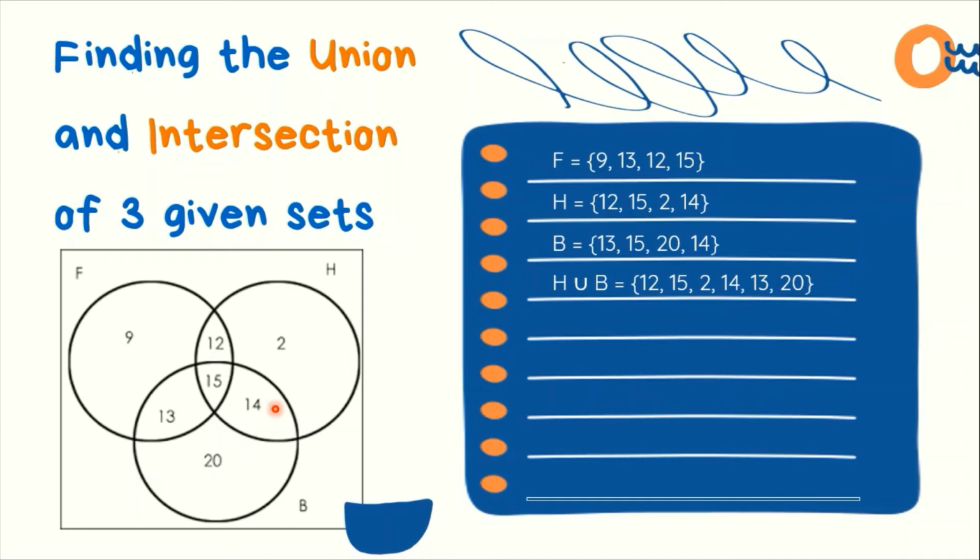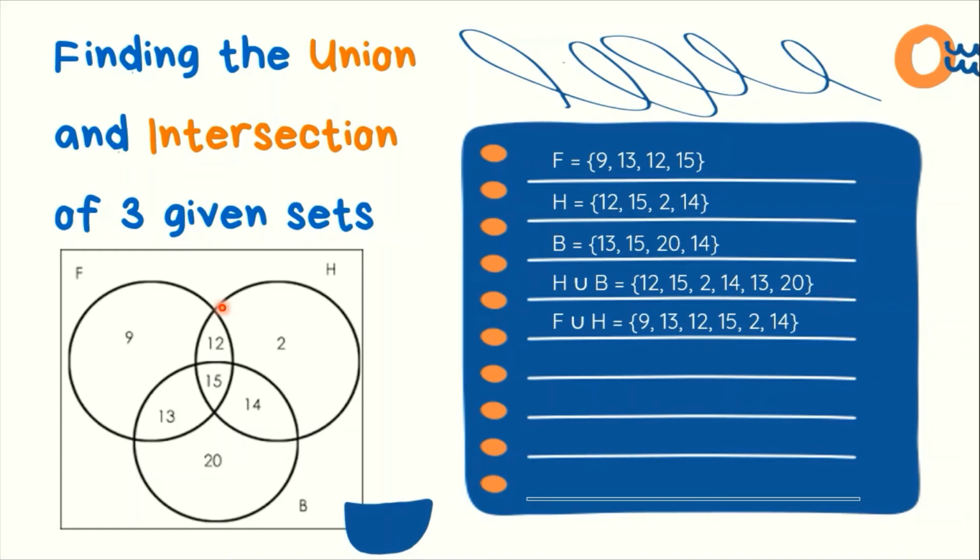So, dun tayo ngayon sa set operation, sa union ni set H and set B. So, pag union, pagsasama-samahin lang natin sila. And then, once lang nating ililista yung kanyang mga common elements. So, kung ang set H ay ito ang bilog niya, at ito naman ang bilog ni set B, mapapansin natin na yung common elements nilang dalawang set ay si 15 at si 14. Pero isang beses lang natin silang ililista. So, in set notation, it will look like this.